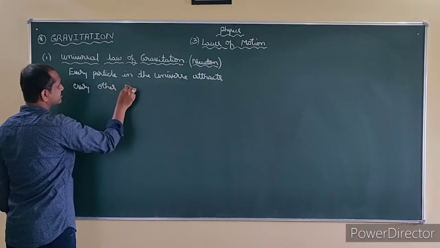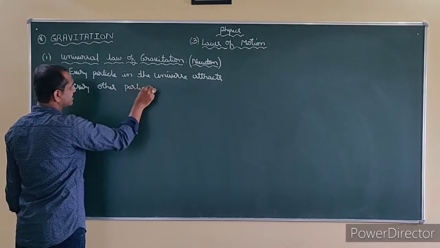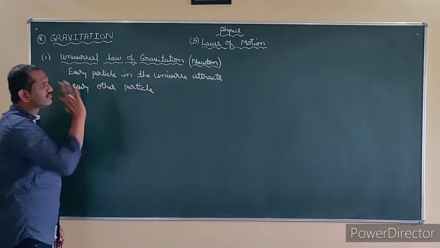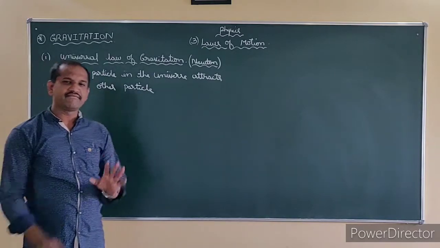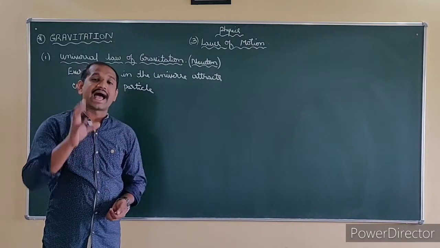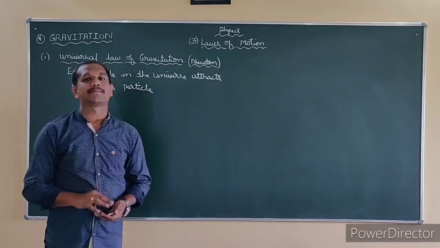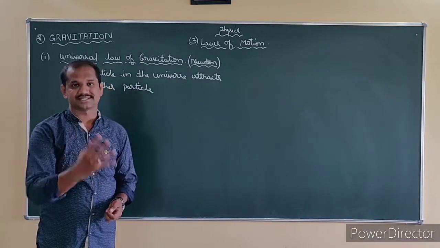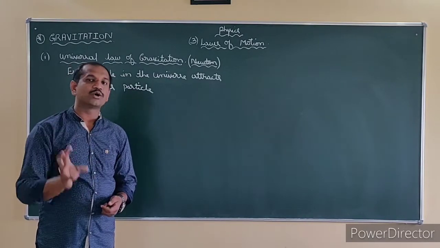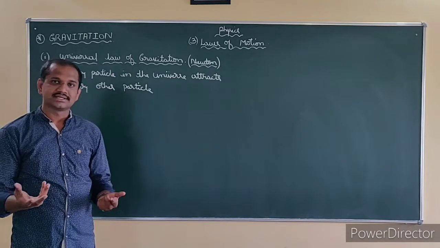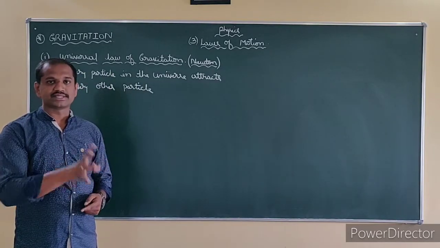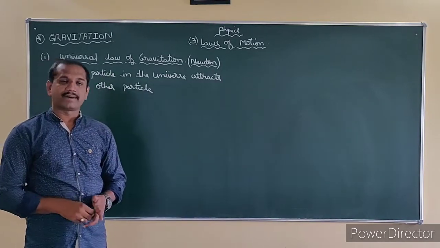This is the word we need to understand very well. Every particle in the universe has a capacity to attract one more particle because of mass. Because all the objects are made up of what? Mass. So every particle in the universe attracts every other particle.